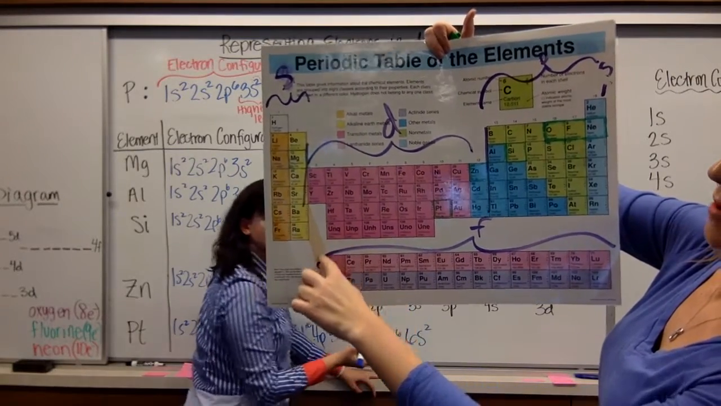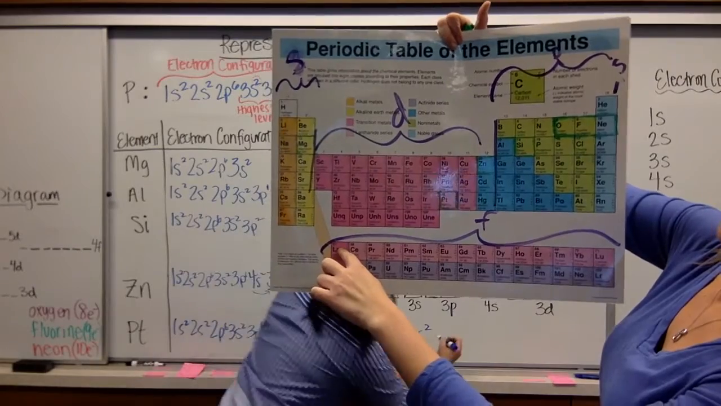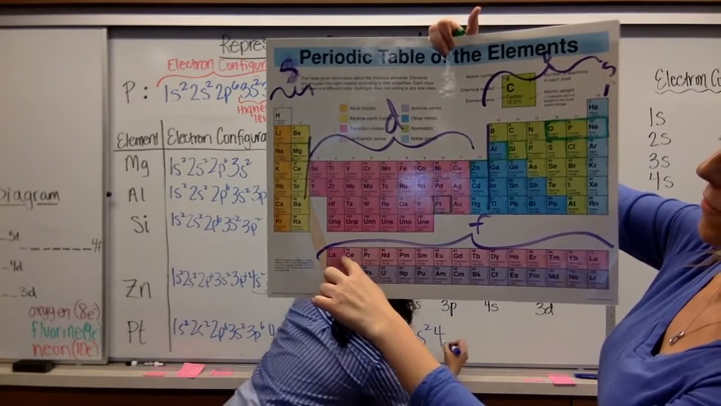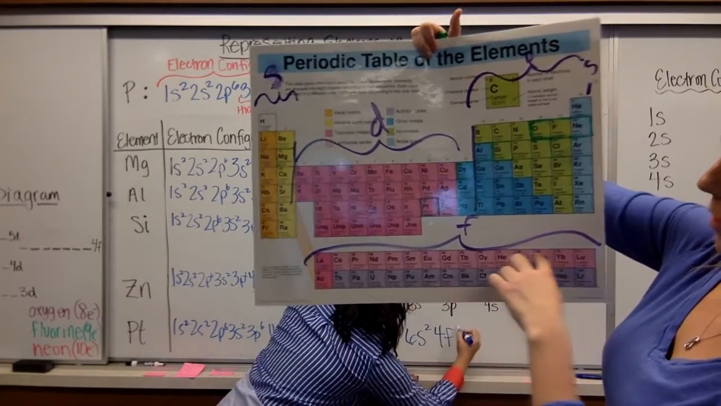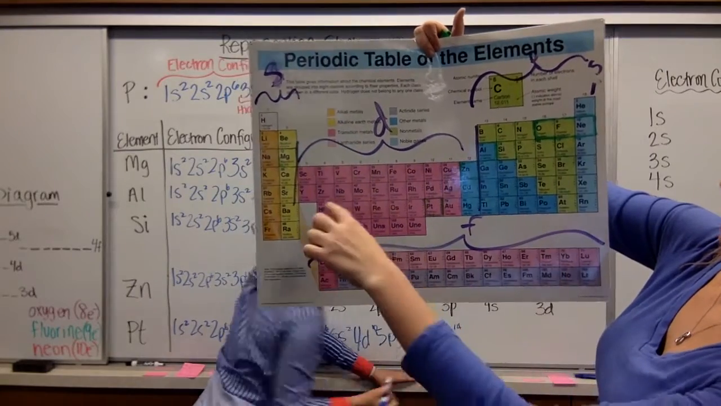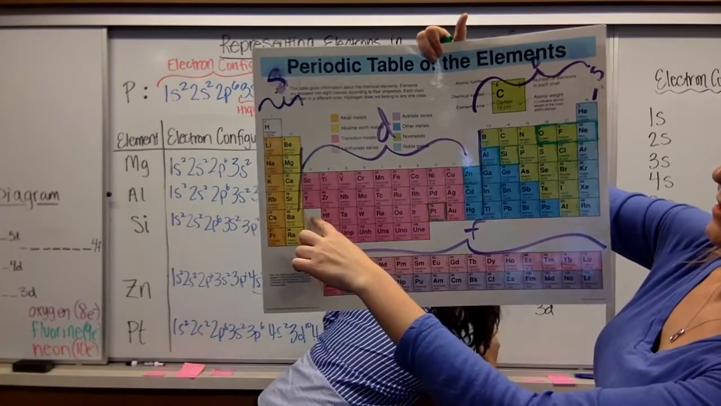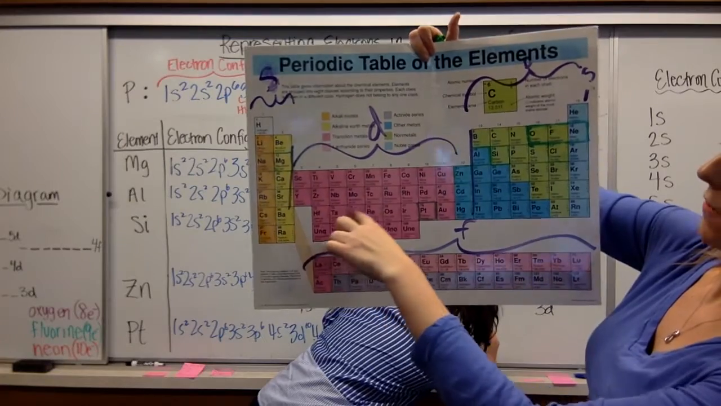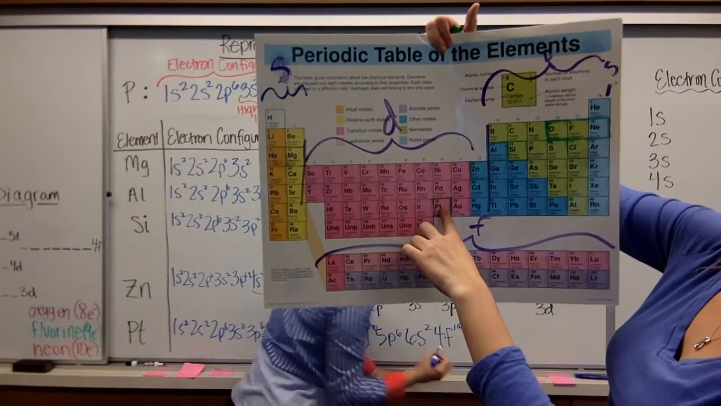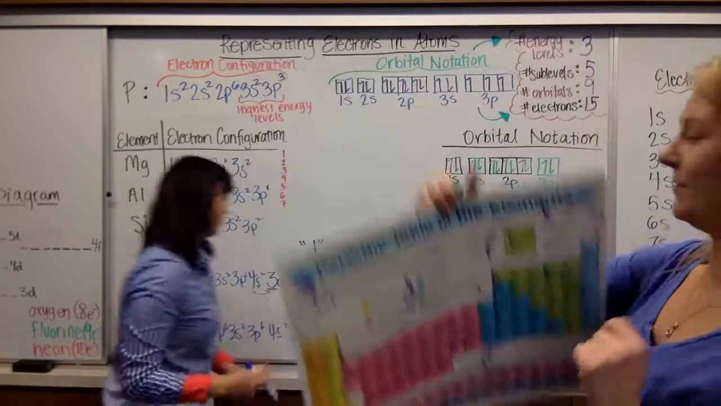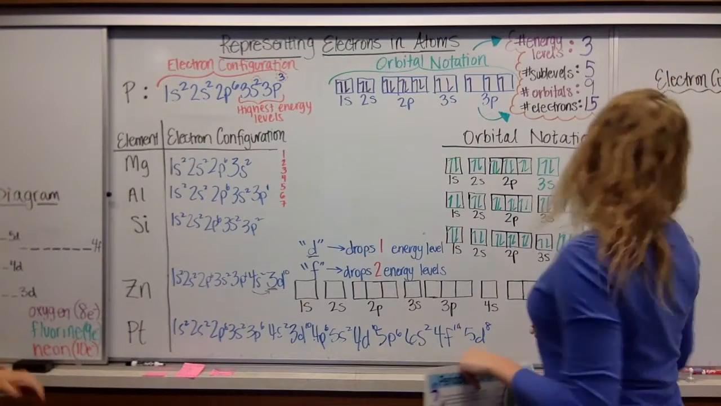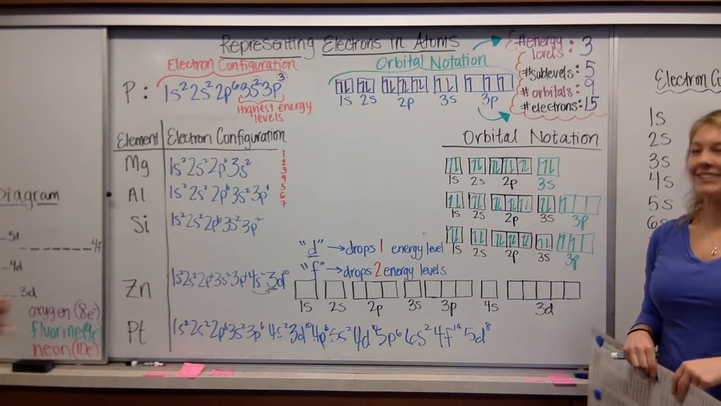We're going to fall down here to the F. That's 2 energy levels we're falling. So this is going to be 4f14, because I have a total of 14. And then D only drops 1, so this is actually 5d8. Sorry, I don't know why I jumped ahead. All right, that's it.